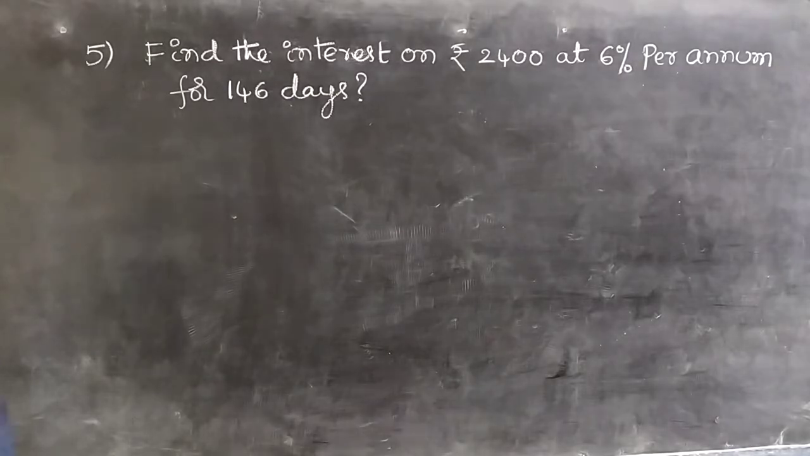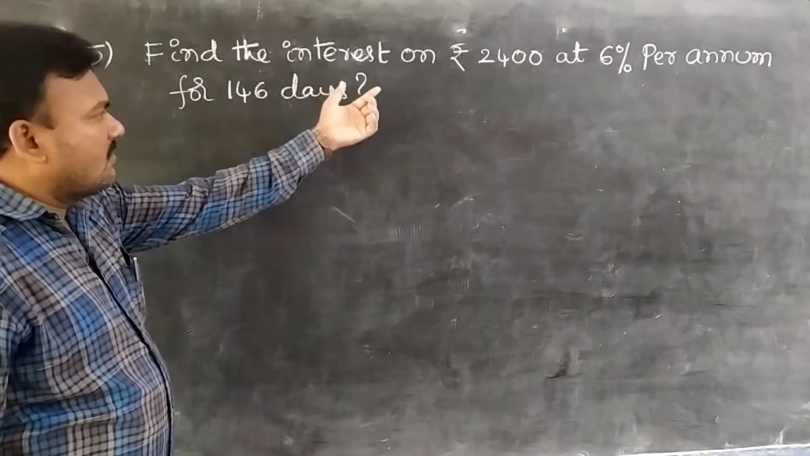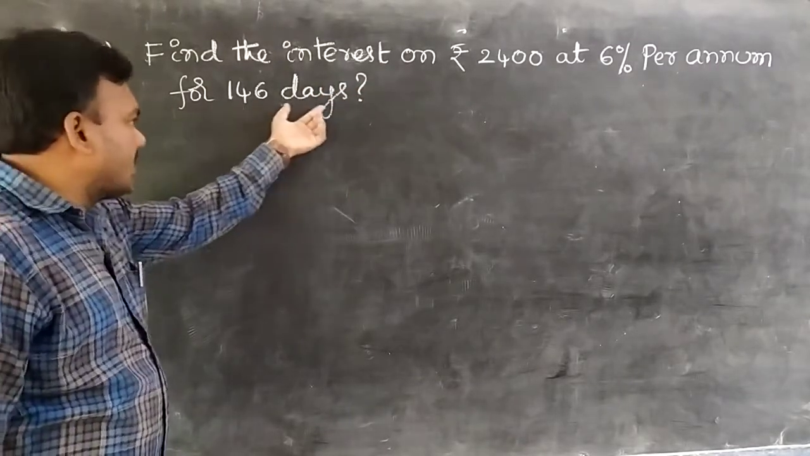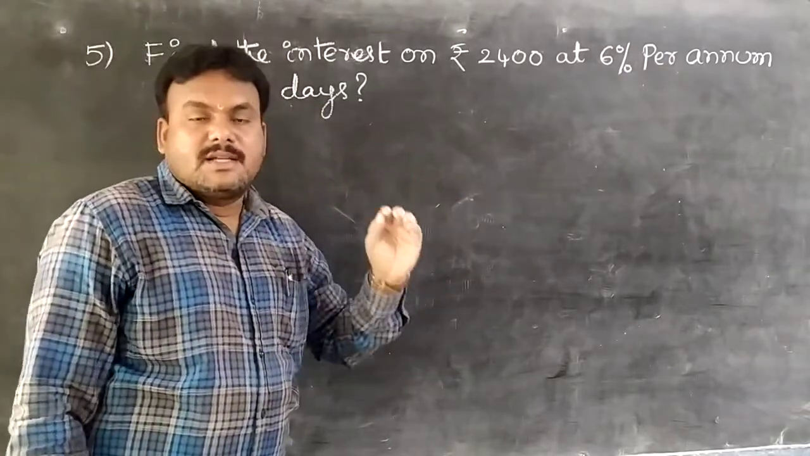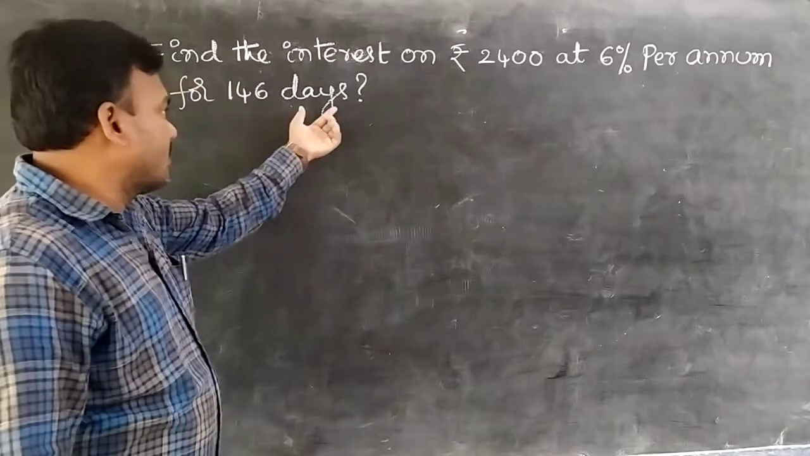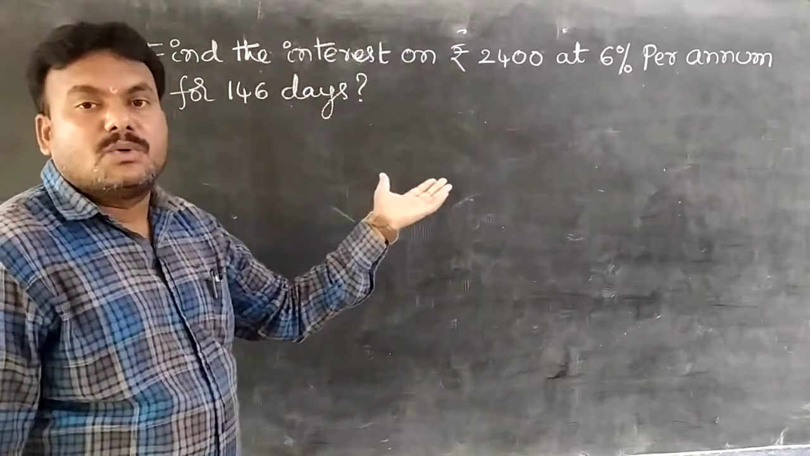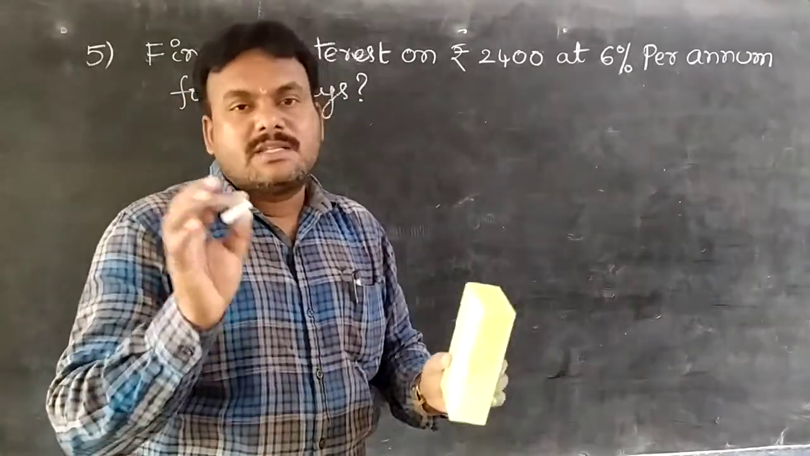Also observe, students, a different problem: find the interest on 2,400 rupees at 6% per annum for 146 days. In previous problems we have taken years directly, but here it is days, students. The time is given in days, so convert into years. 1 year equal to how many days? Generally 365 days, students.